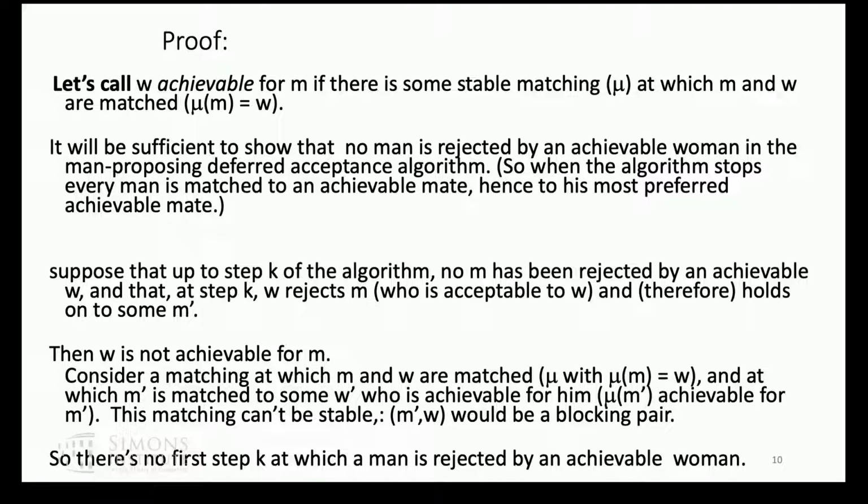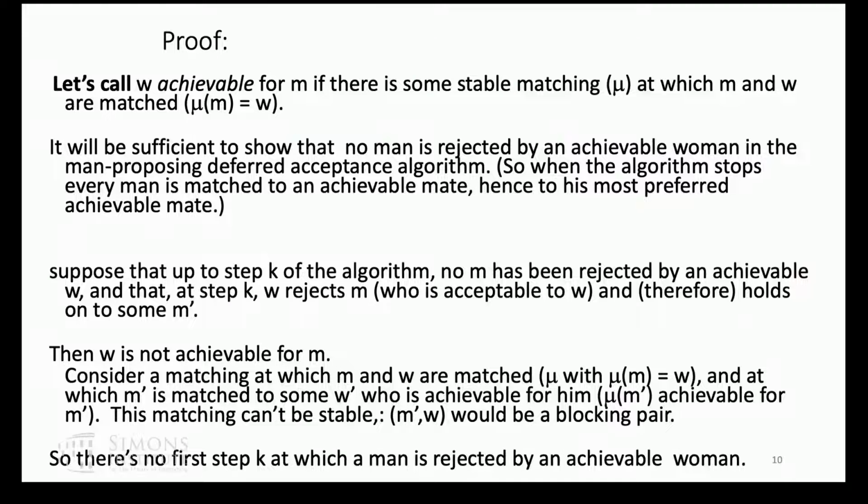We know that M prime prefers W to W prime because W prime is achievable for him and no man had yet been rejected by an achievable woman. So he hadn't yet proposed to W prime. And recall, W prefers M prime to M, so they would be a blocking pair. So there's no such matching that's stable at which M and W are matched. So there's no first step K at which a man is rejected by an achievable woman, and therefore no man is ever rejected by an achievable woman, and therefore there's an M optimal stable match.